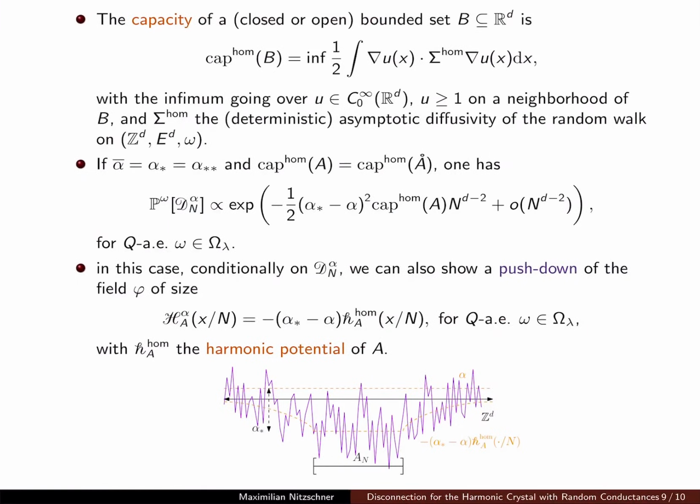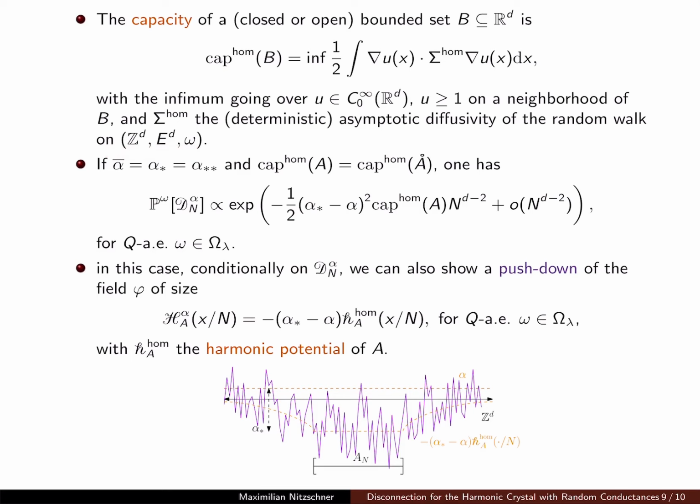Okay, so now finally, let me make some comments on this result. So first of all, this capacity is defined for a closed or open bounded set B in R^d, and can be defined as the infimum of Dirichlet energies. And this matrix sigma hom that enters the picture here is the deterministic asymptotic diffusivity of the random walk on Z^d with weights omega, which comes from a quenched invariance principle.